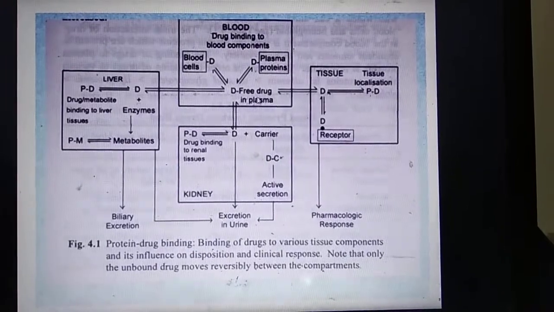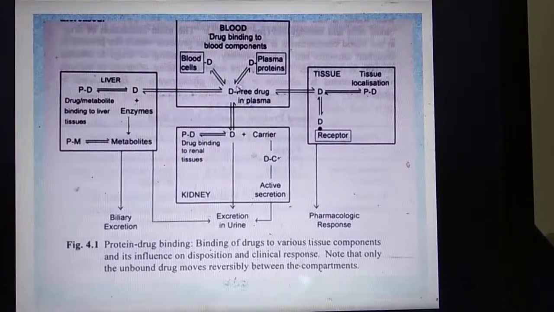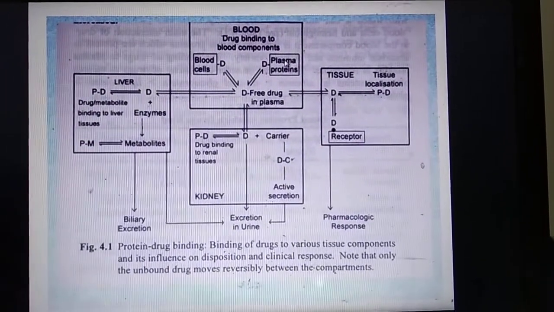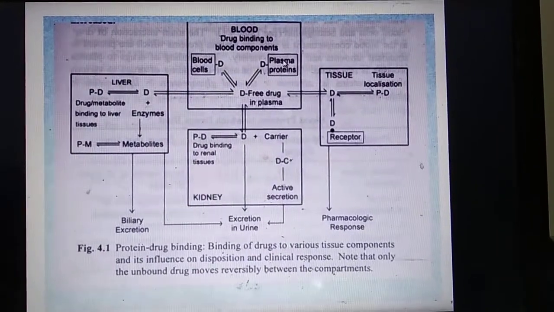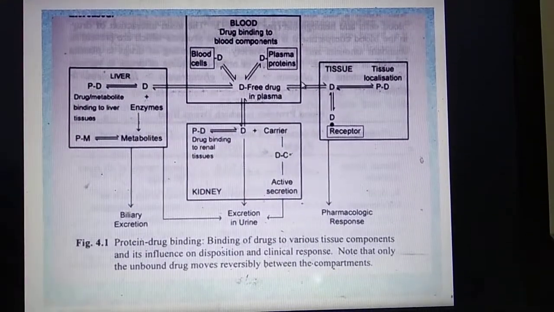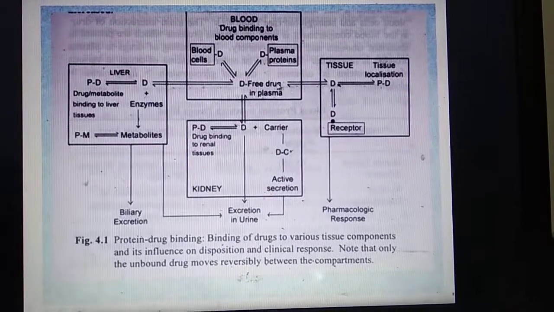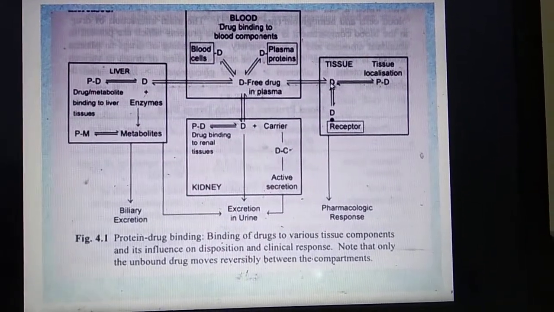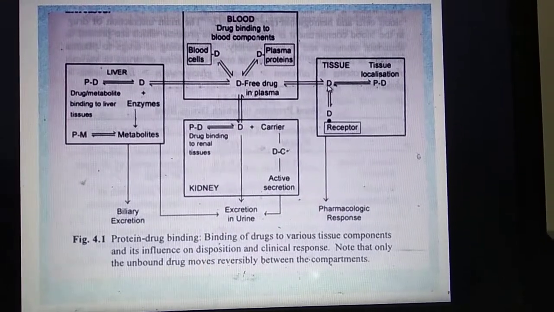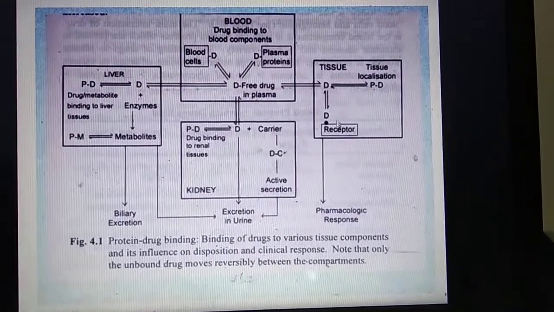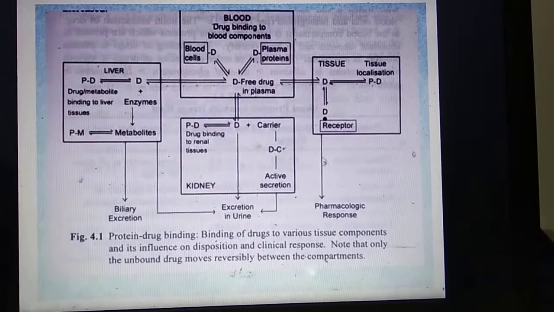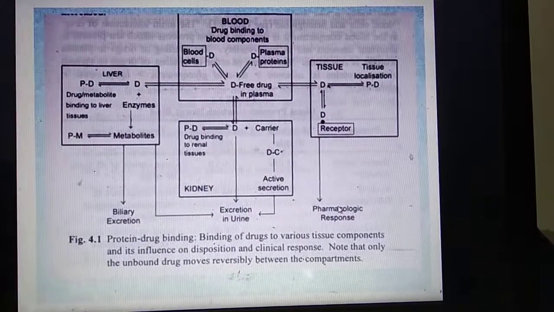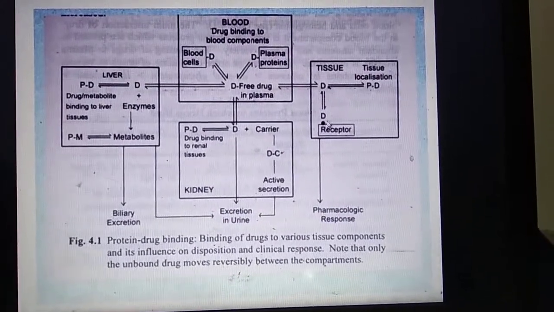Only the free drug can easily move, because as the drug binds with the plasma proteins, the size of this complex becomes large and it cannot cross the blood capillaries. So only free drug is allowed to move to the tissues, and if it goes to the tissue of interest, then it can bind to the receptor site and the pharmacological response can be observed. Only the free drug can show the response.